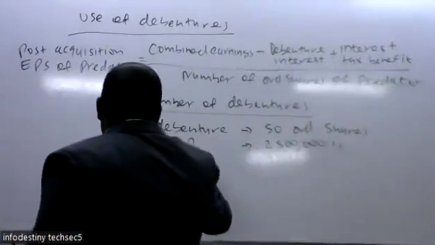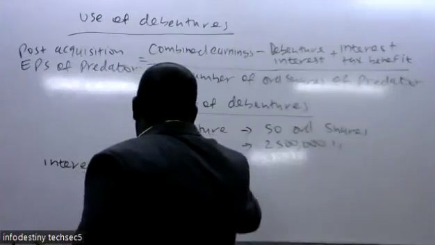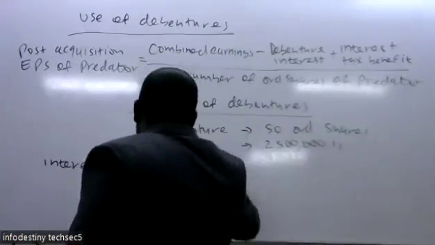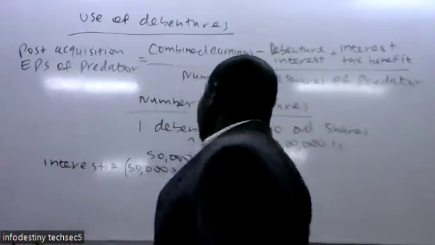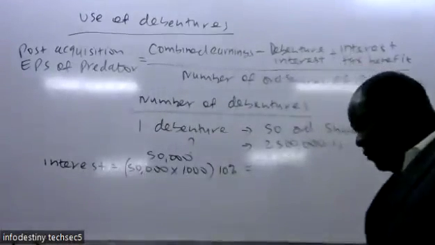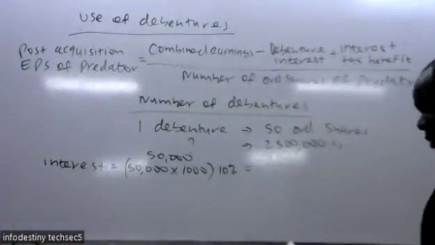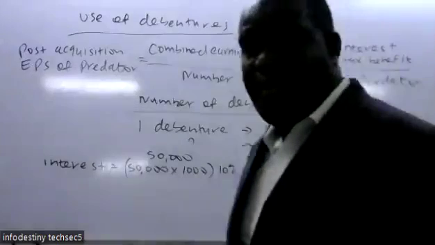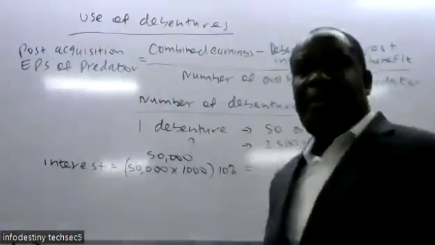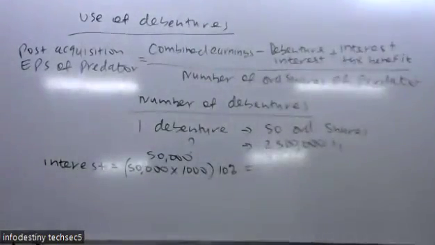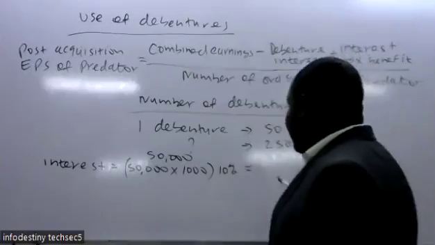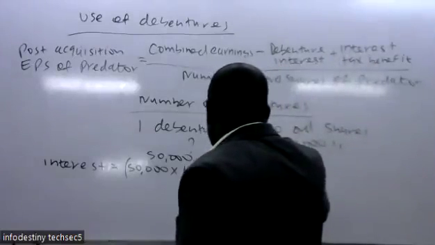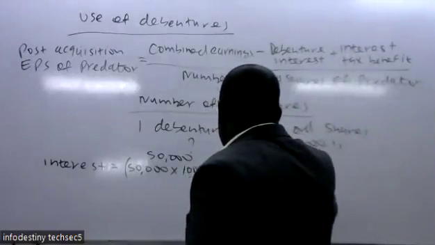The interest rate has been given as 10%, so we get 10% of that so that we come up with the interest. Interest will be 5 million.